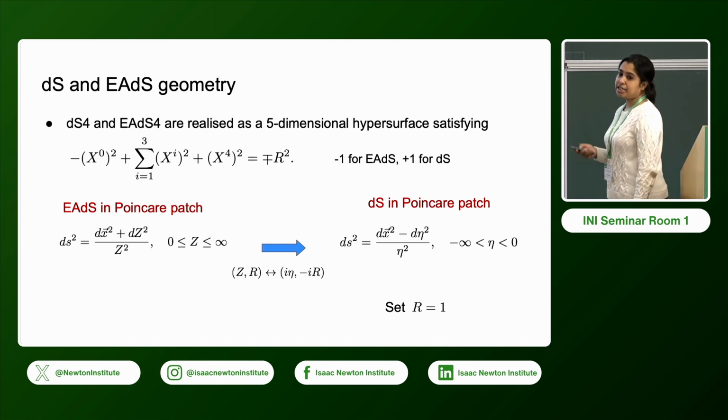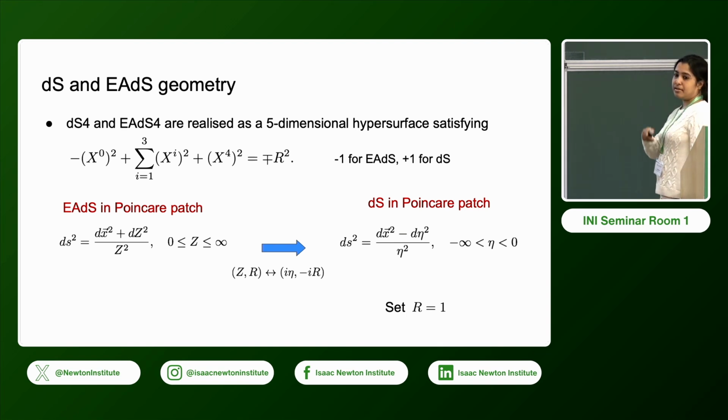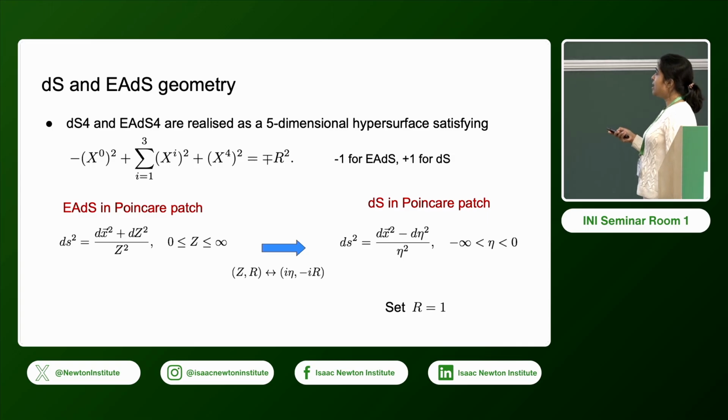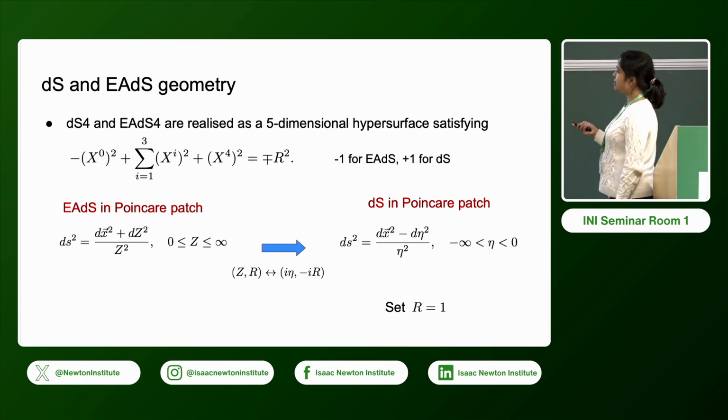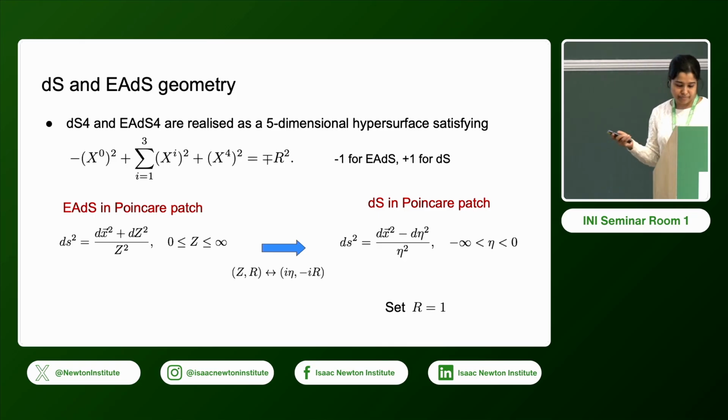The analytic continuation that takes us from Euclidean AdS to de Sitter is this. So we change Z and R by this relation, and we end up getting this de Sitter. And for the rest of my talk, we will set the radius R to be 1.